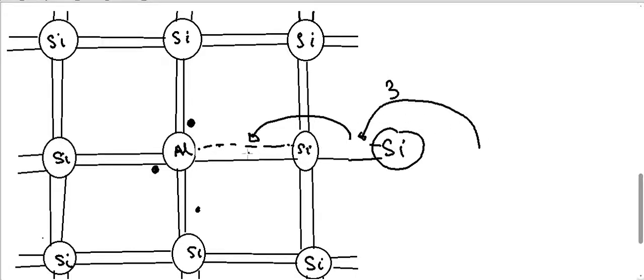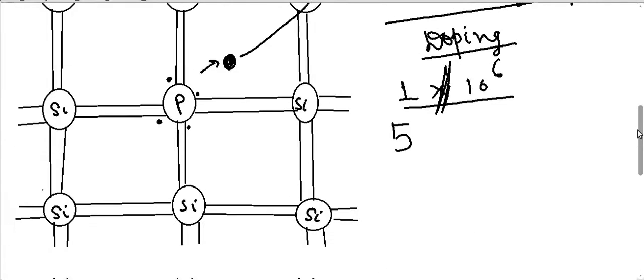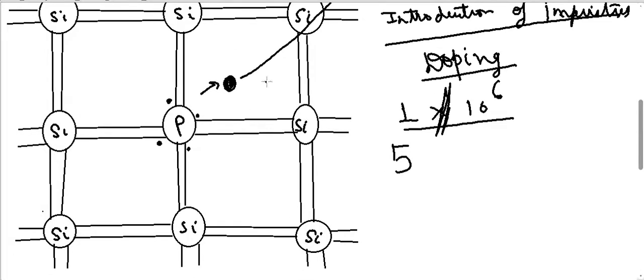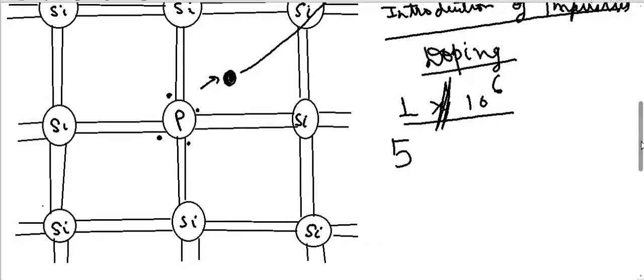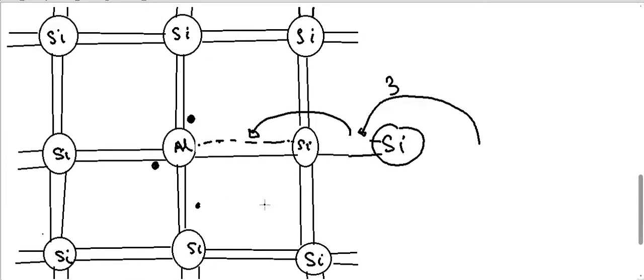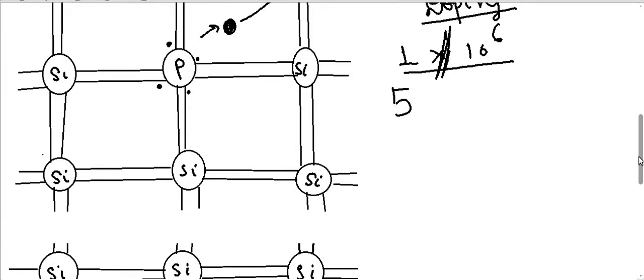So this motion of electrons can increase the conductivity in a second way for the semiconductor. So basically, what is the difference between this and this? Here phosphorus gives an extra electron, here aluminum takes an extra electron. So aluminum takes and phosphorus gives. So this type of impurity is called donor impurity. This is one important term, donor impurity, because it has an extra electron which it can give.